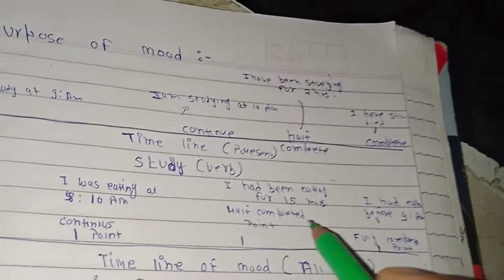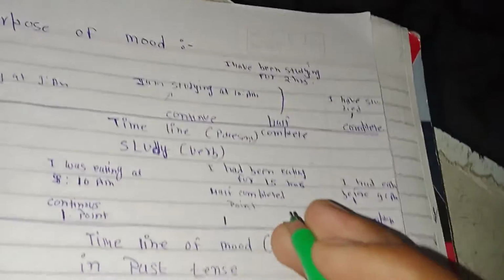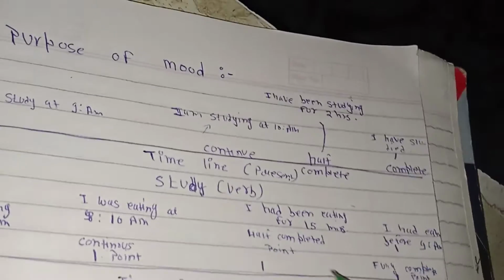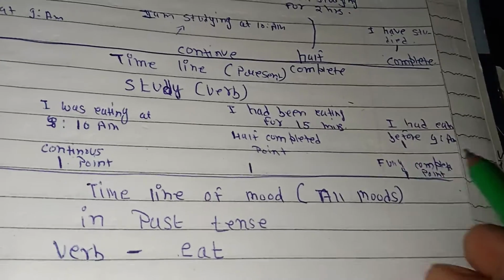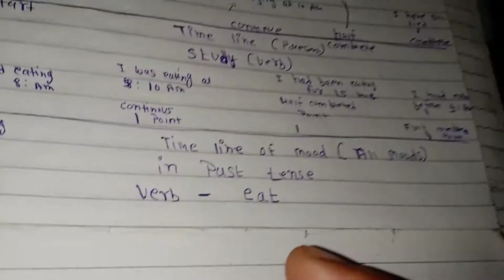So in that case, when we complete half of our action, we use the mood perfect continuous, which is the third one. And then we have our fourth one, in which we express that we have completed our action. Like here, I had eaten before 9 a.m. Like this we can have a diagram of the future as well.